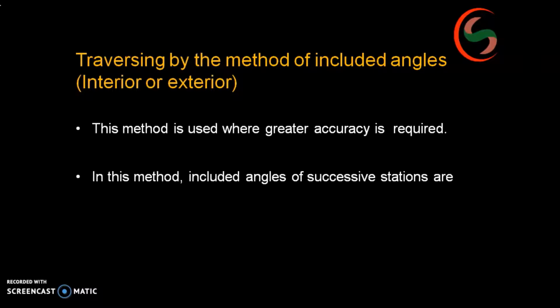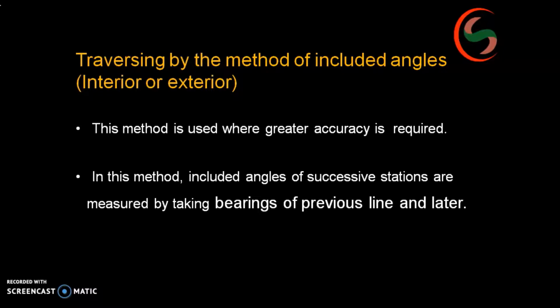Included angles of successive stations are measured by taking the bearings of the previous line and the latter. How? You can measure the included angles from the bearings known. If you remember your compass surveying, included angles from bearings, you have such topics. So that holds good here also.